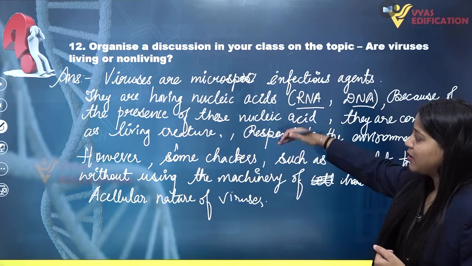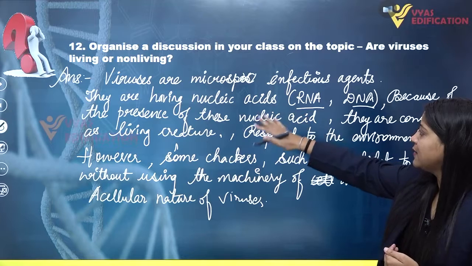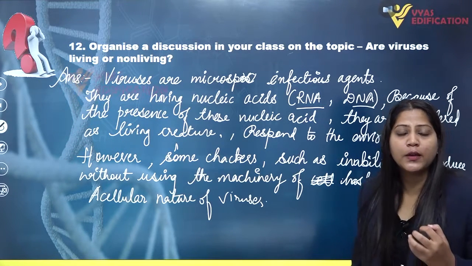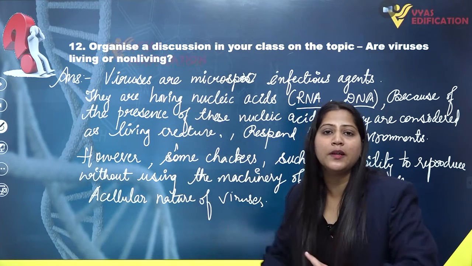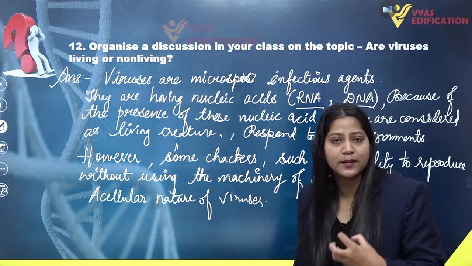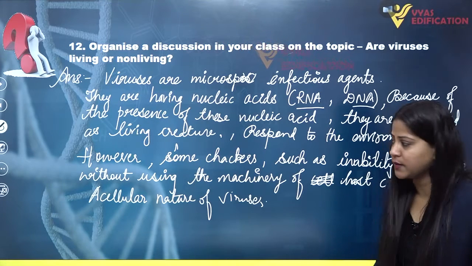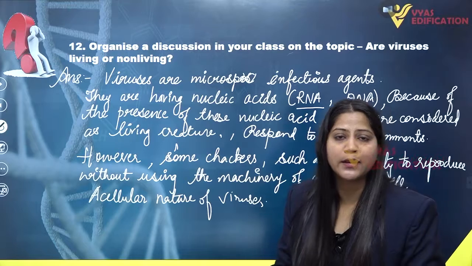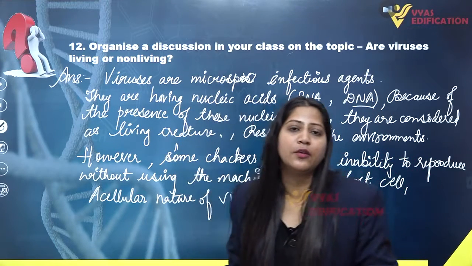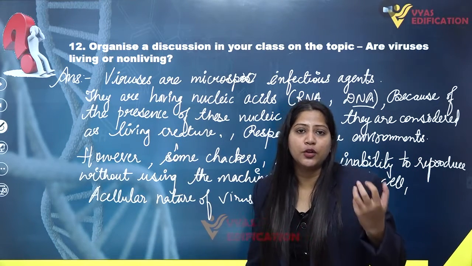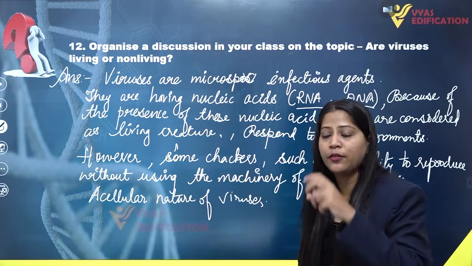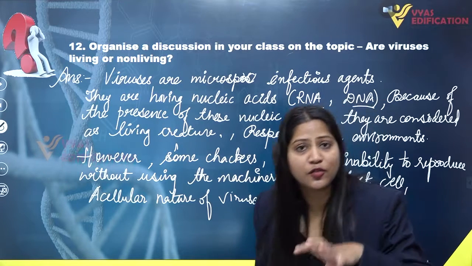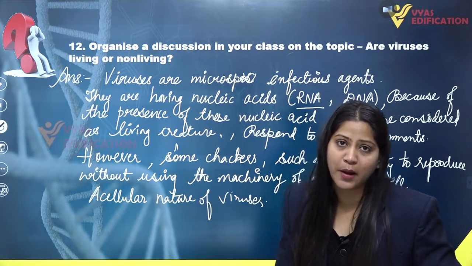And the properties mentioned on the top of the screen, that is, they have nucleic acids such as RNA or DNA, and also they can respond to their environment, make us believe that viruses are living creatures. So these are the two sets of properties which lie in between the question of whether viruses are living creatures or non-living objects. And because of this, classifying viruses has remained a mystery for modern systematics.